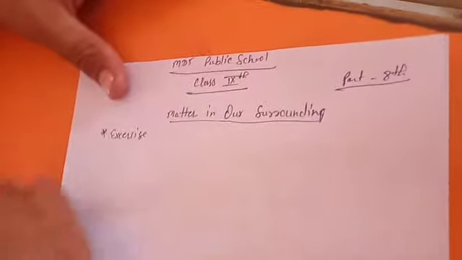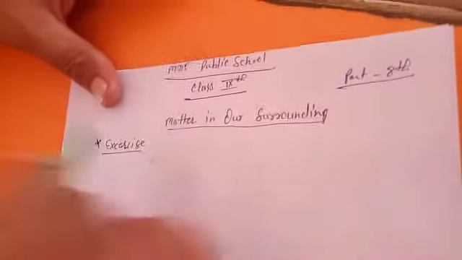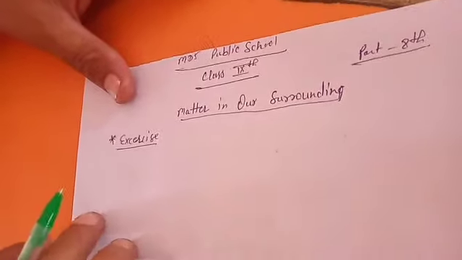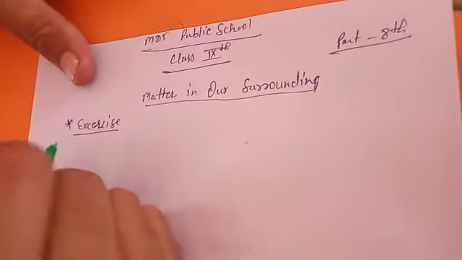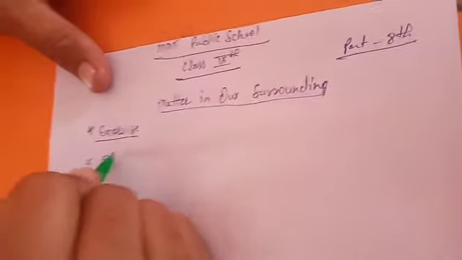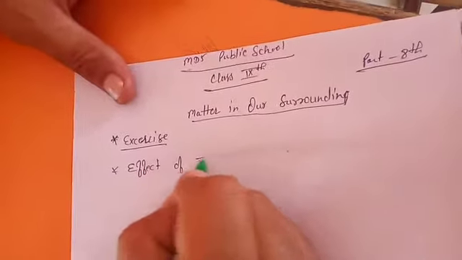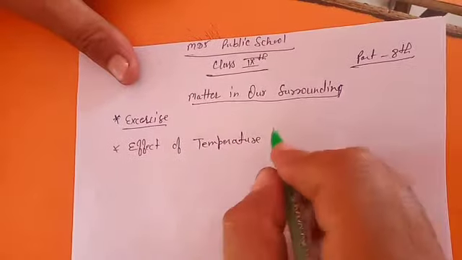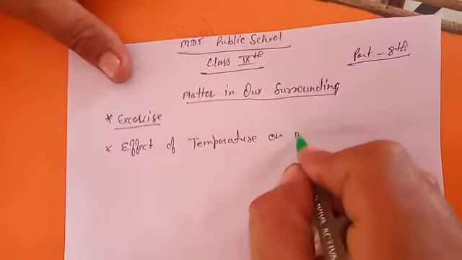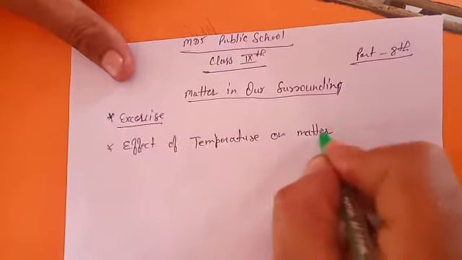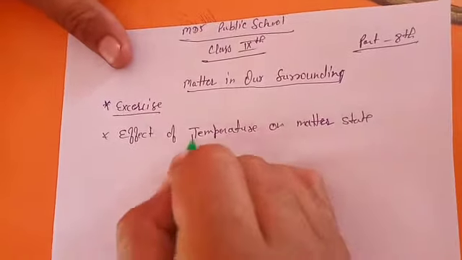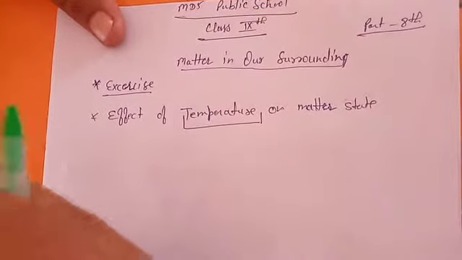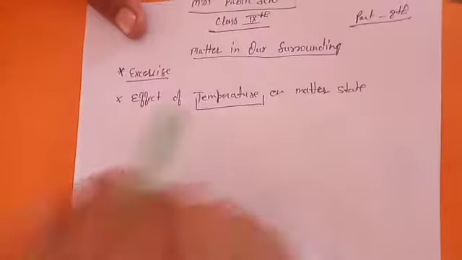In yesterday's lecture we solved the exercise regarding the states of matter in our surroundings. Okay. So today our topic is what is the effect of temperature on matter state. Okay, we have to define the effect of temperature on matter, whether its states get changed or not, what is the effect of temperature on that.